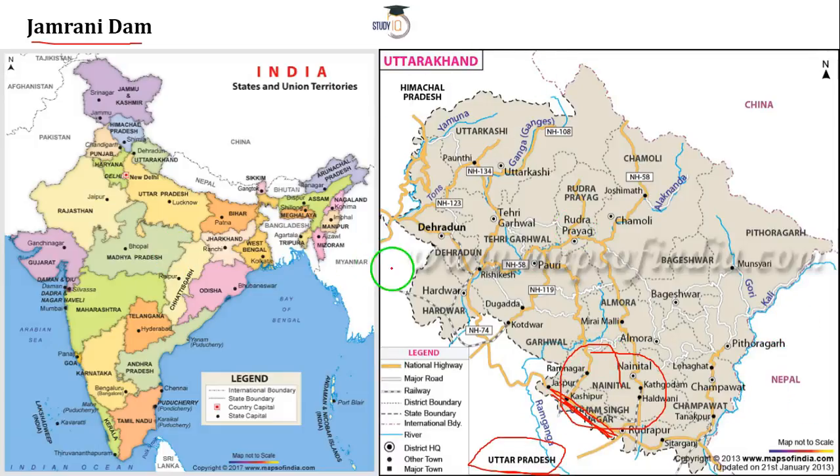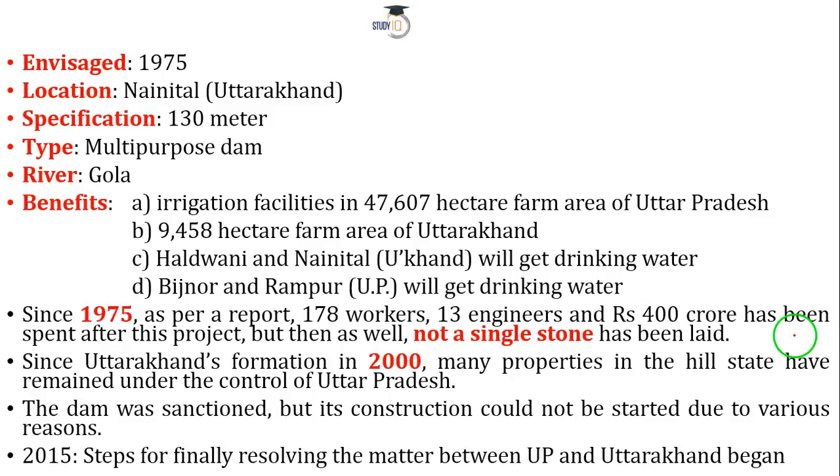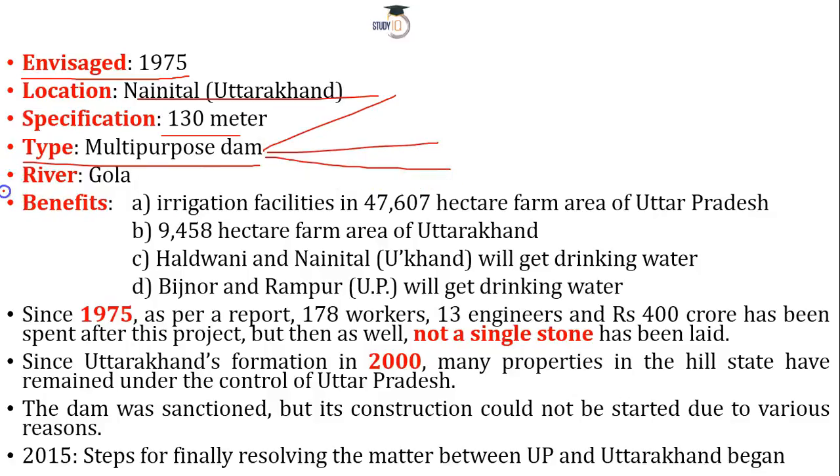When I told you this is an interesting dam, it is because if you go to the internet, you won't find any picture of this particular dam, because the work has not started yet. That is the reason why I find this dam very interesting. As you can see, the birth took place, or it was decided on paper, in 1975. Location: Nainital, Uttarakhand. Specification: 130 meter. Type: multi-purpose. That means you would be able to produce electricity, water for drinking, domestic use, and irrigation. Located on River Gola.